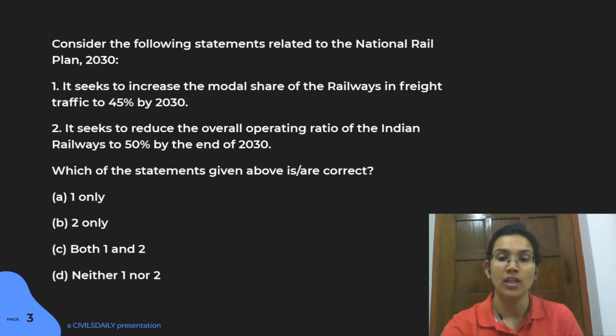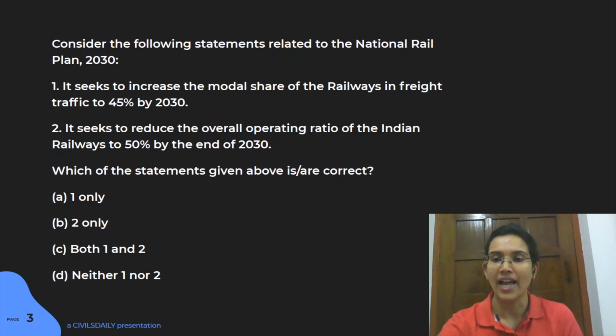Next question. Yesterday, if you remember, I told you to go and revise your budget. It is very important. So we have another question from the budget, and in this year's budget we had this particular kind of policy that was laid down.